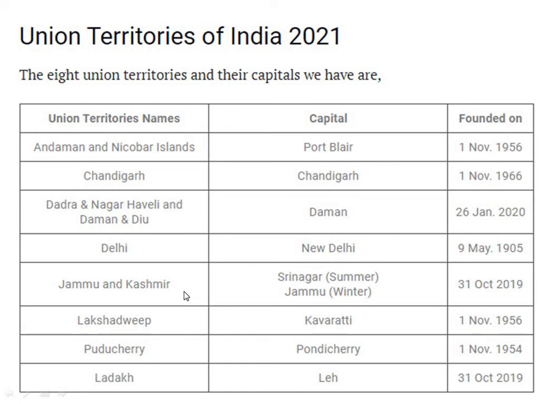Jammu and Kashmir, Srinagar in summer, Jammu in winter. Lakshadweep, Kavaratti. Puducherry, Pondicherry. Ladakh, Leh. These are the 8 union territories. In your textbook they give only 7, but according to 2021 there are 8 union territories.